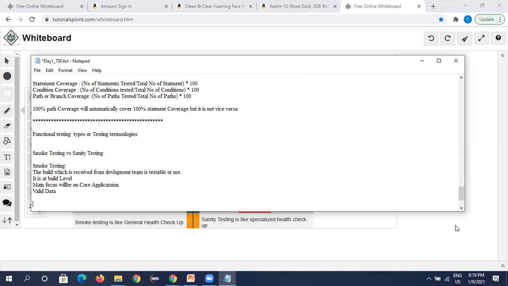And one more point here is we don't write any specific test cases for both smoke test and sanity test. Especially for smoke test, we don't write any specific test cases. It means we use the test cases which are already there. We have already written test cases for the application based on the SRS document, like login functionalities. When we enter into Amazon, we see the mobile section; we have written for the appliances section, we have written for all categories. So we will execute those test cases only, but we don't write any new test cases.